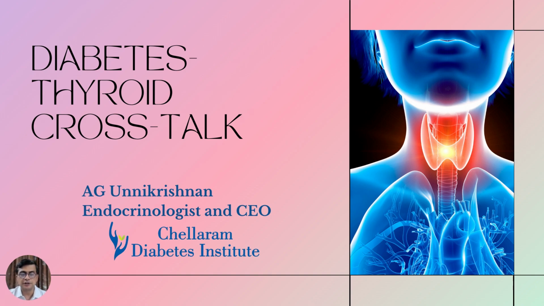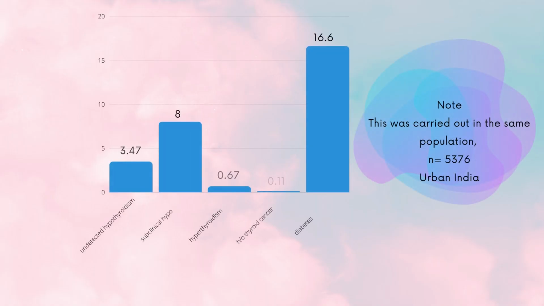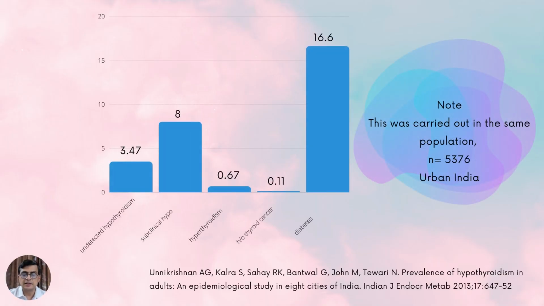This is a very important topic because both thyroid diseases like hypothyroidism and type 2 diabetes are very common in India. This is the 8 city study on hypothyroidism, and the reason I show this data is because diabetes as well as thyroid diseases were measured in the same population. This was done in 8 urban cities of India, and the total number sampled was 5376.